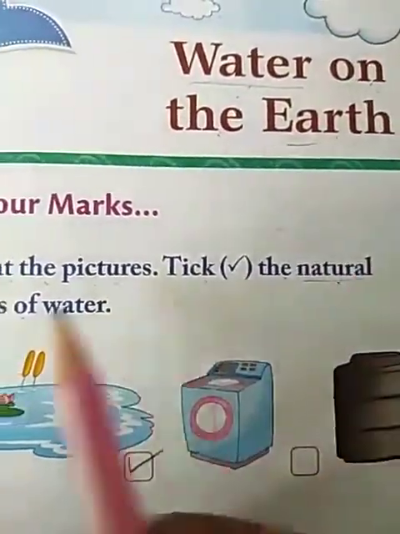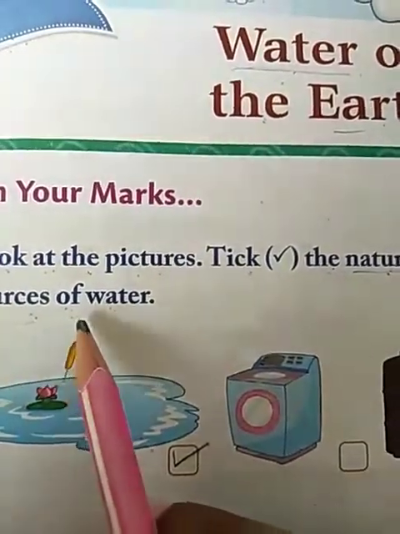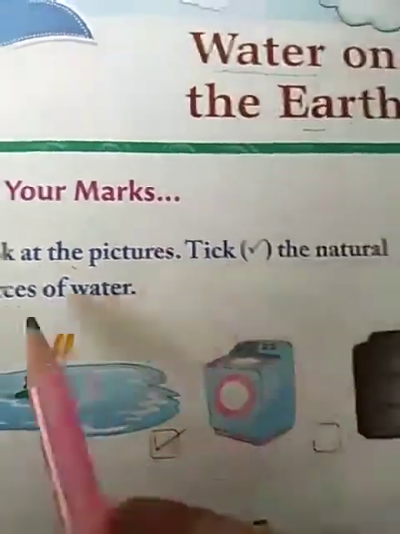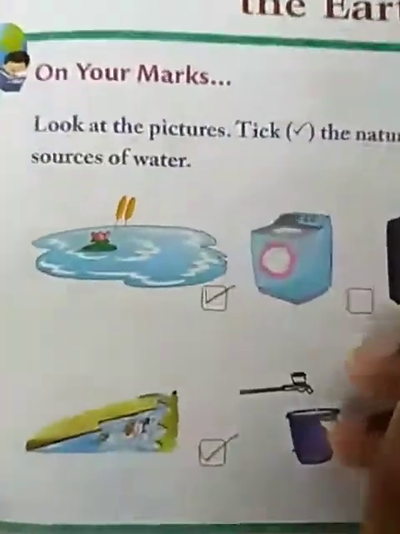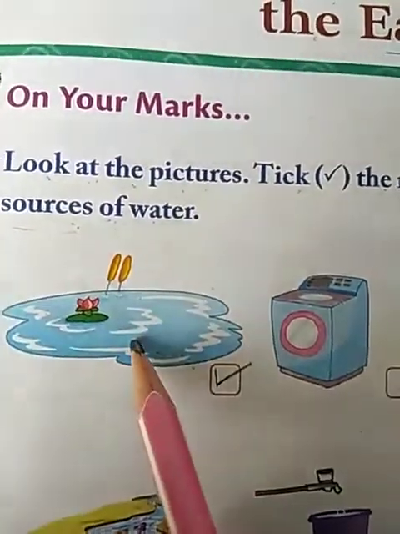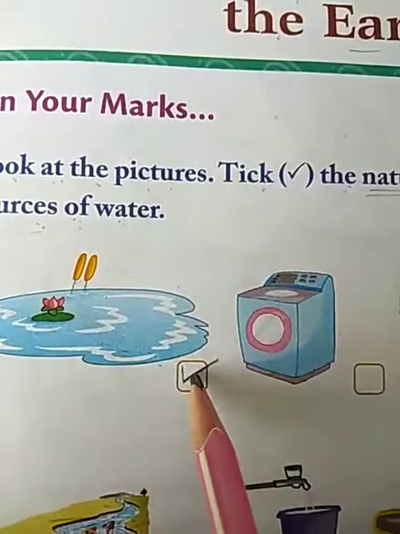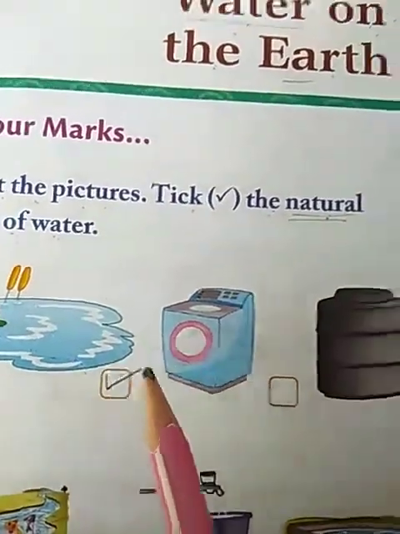So students, what are natural sources? Natural sources refer to the medium by which we get water directly from nature. The first picture is of a pond or a lake. It is a natural source of water, stored water. So mark tick in the first picture.